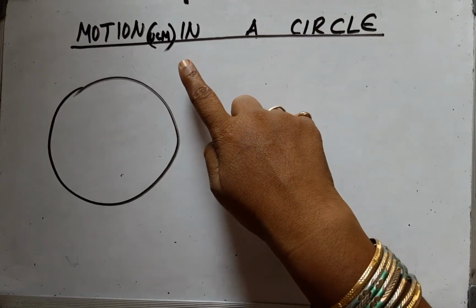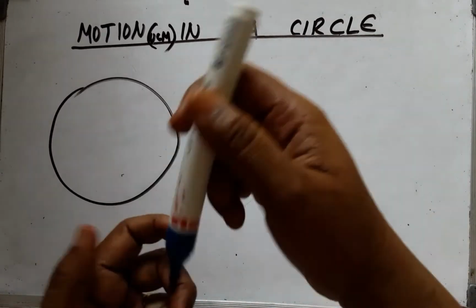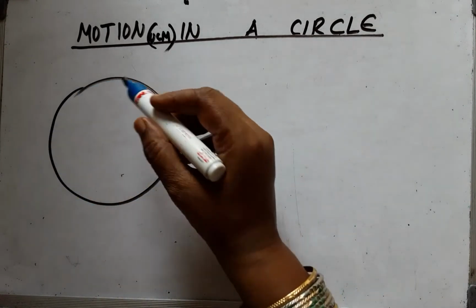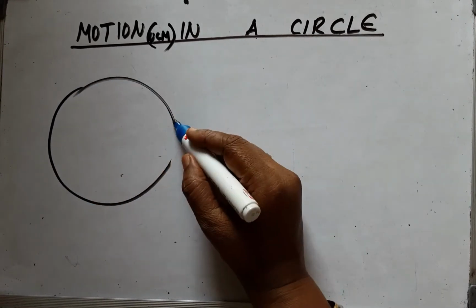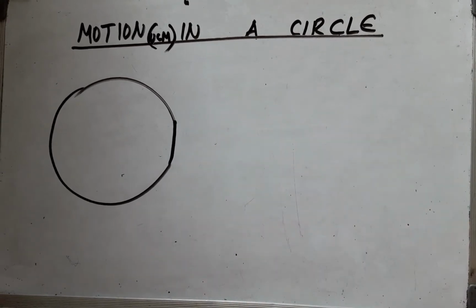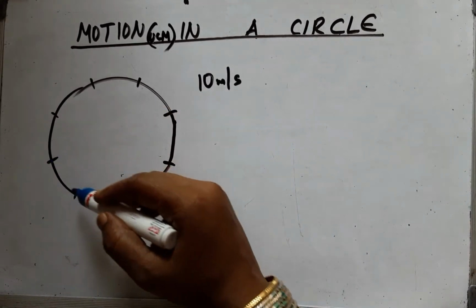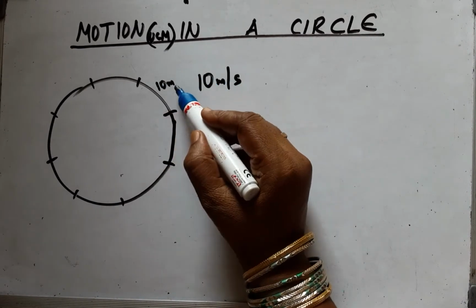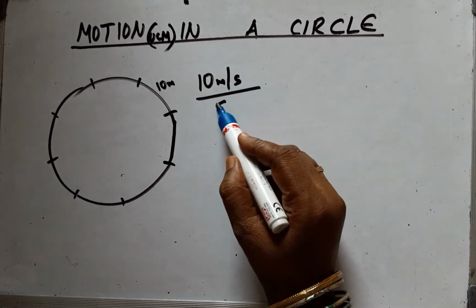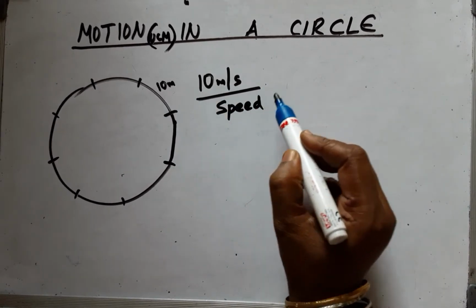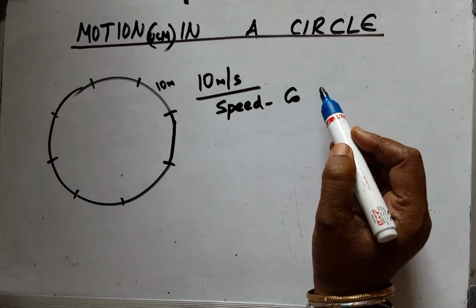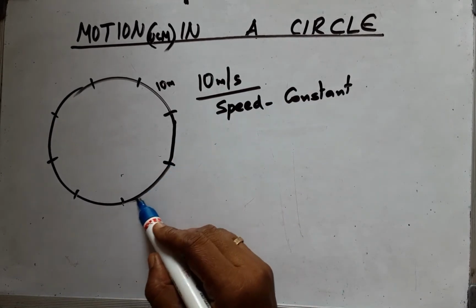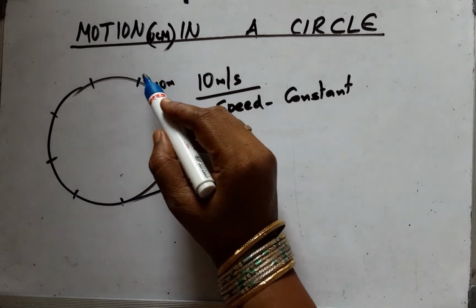Last concept of this chapter is motion in a circle. A person is going in a circle around the circular path, and he is traveling equal distances every second, 10 meters per second. This means to say that the speed is constant, but at every given point of time the object is changing its direction.